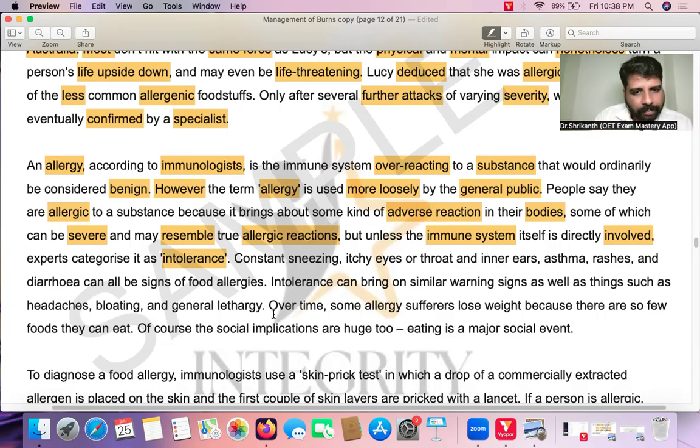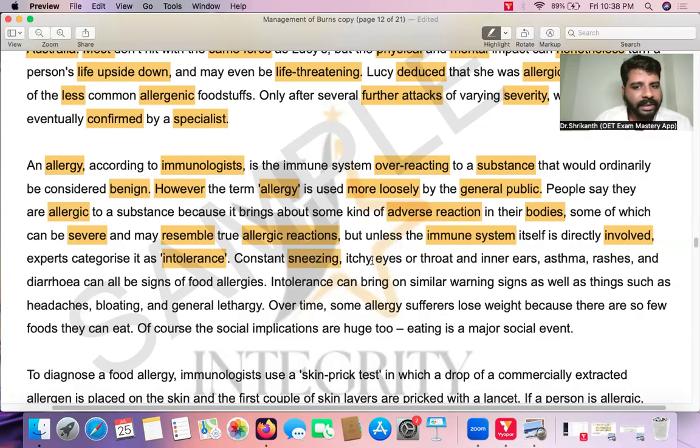But that same person is eating peanuts and they're getting the same reaction, the same symptoms of allergy, the same adverse reactions, but their immune system is not involved. So it is not food allergy. Those types of things are what we call food intolerance. That means that person is intolerant to peanuts. Okay, so this is the difference between food allergy and food intolerance. Right. Now let's see what they're saying.